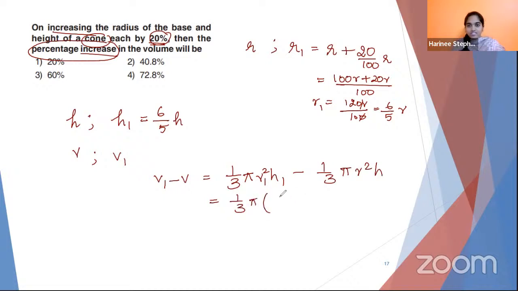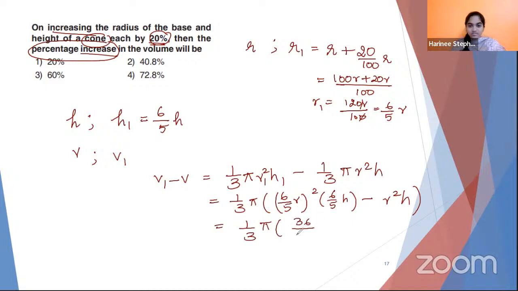You will be left with R1 square, which is 6/5 R the whole square, into H, which is 6/5 of H, minus R square into H. So 1/3 pi into, this is going to be 36 divided by 25 into 6/5 R square H minus R square H. Or this can also be written as 6 square into 6, so you can write it as 6 cube divided by 5 cube. That also can be done.